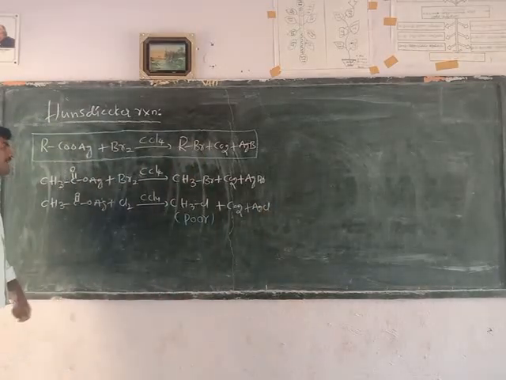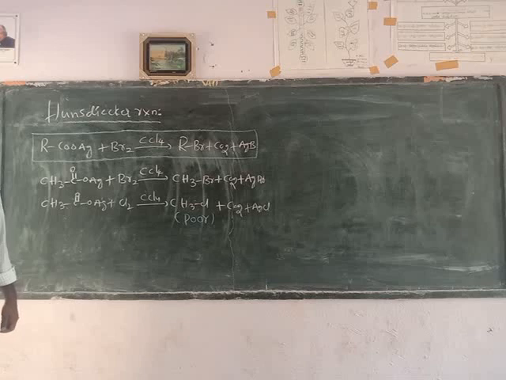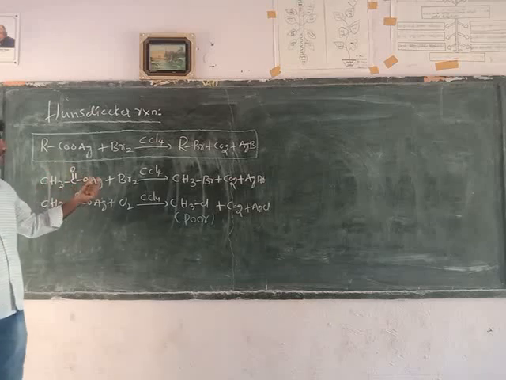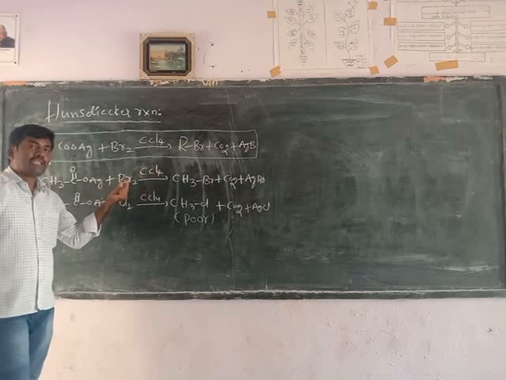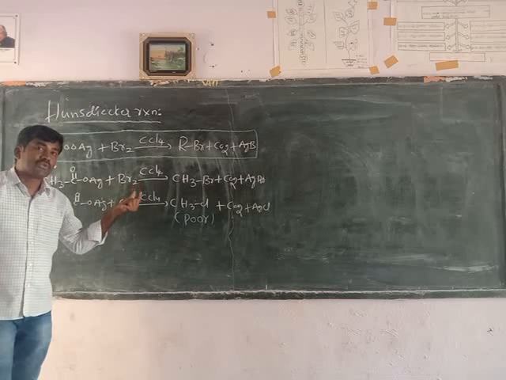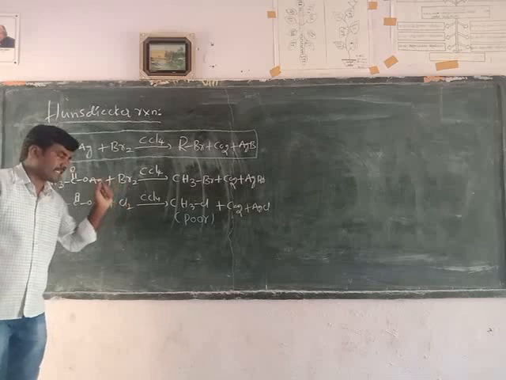Alkyl iodide cannot be prepared by this method. When the silver salt of a carboxylic acid dissolved in carbon tetrachloride is reacted with iodine, it undergoes decomposition reaction to form esters.